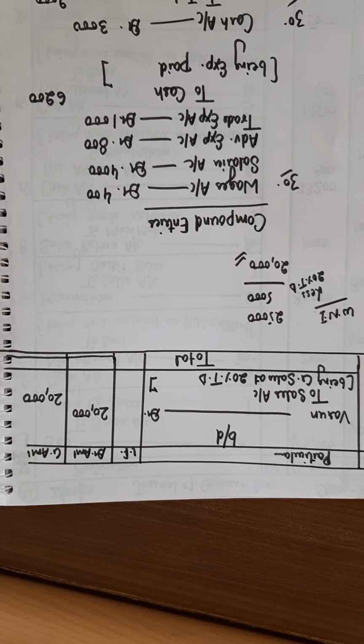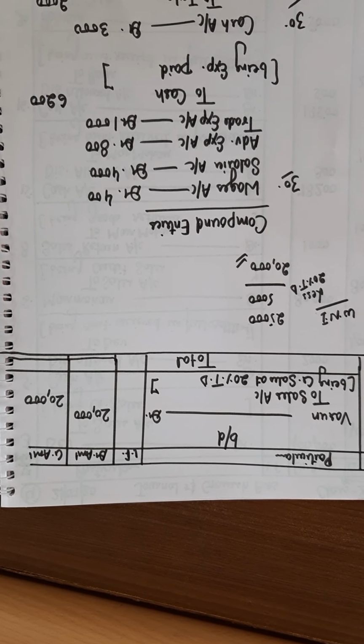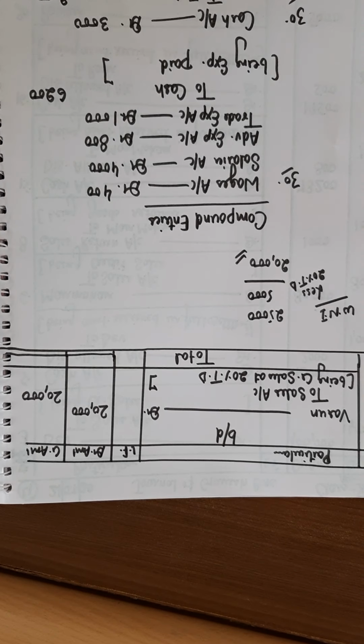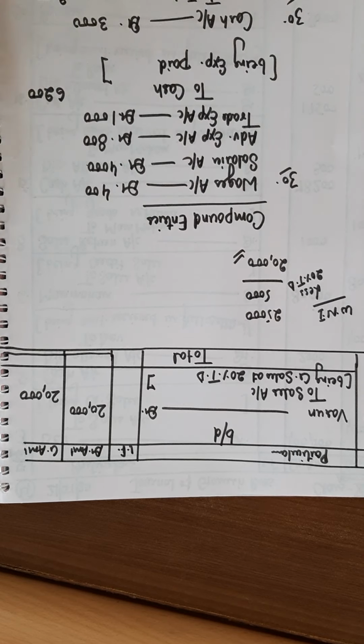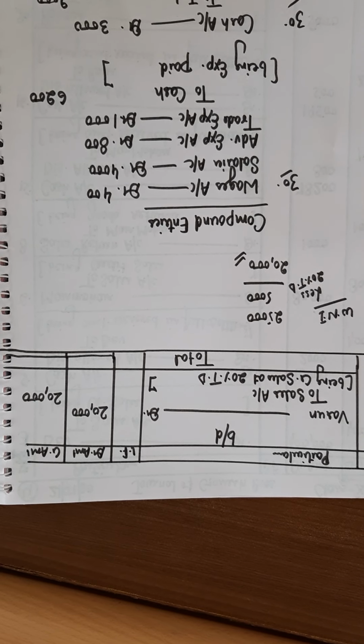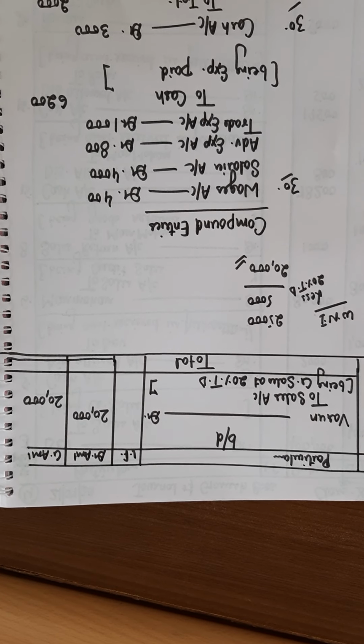The last transaction is that you are selling goods of rupees 25,000 to Varun at 20% TD. So as I have calculated over here, goods of 25,000 is there less TD, because TD never records in the books of account. So the remaining balance is 20,000. Pass the entry that Varun account debit to sales account.